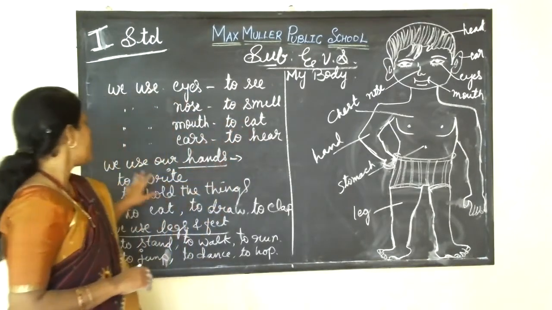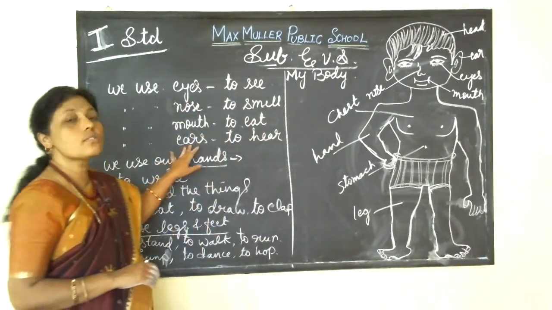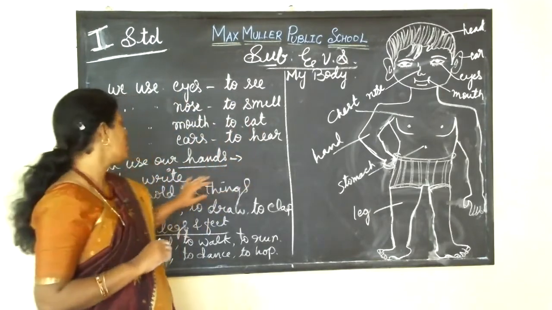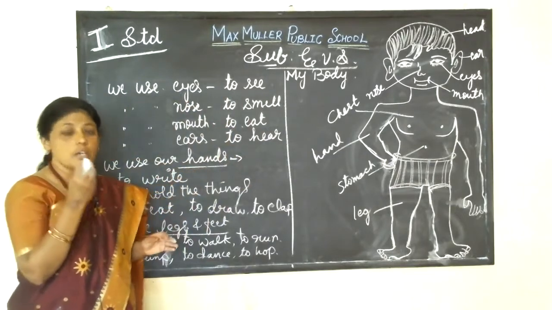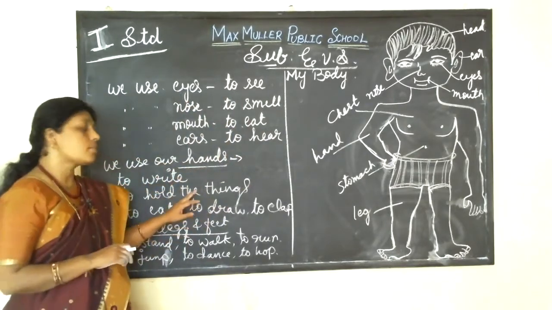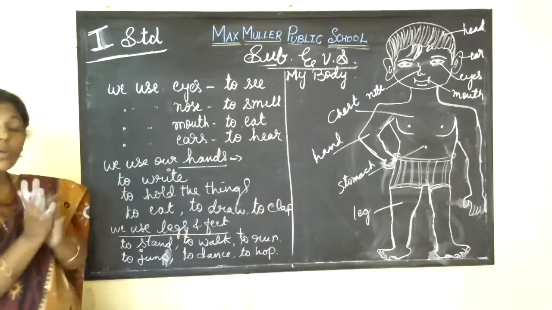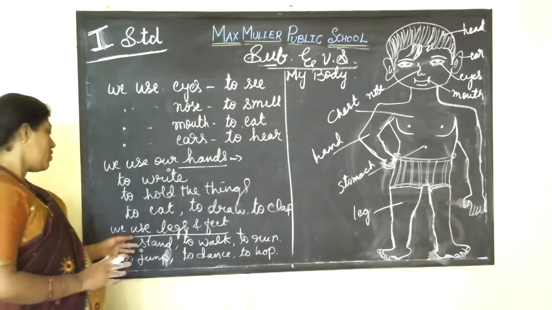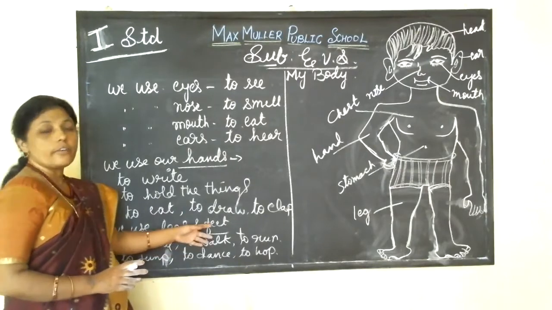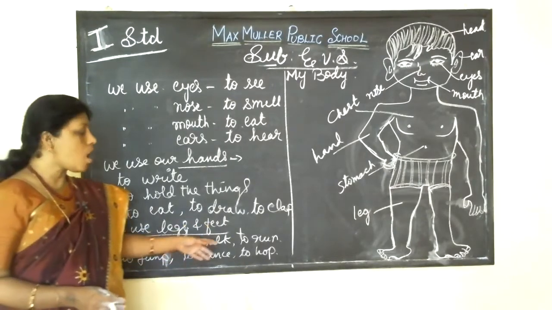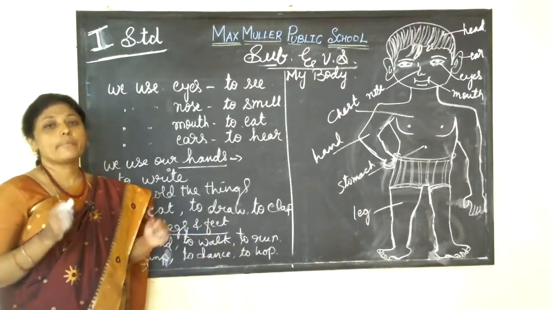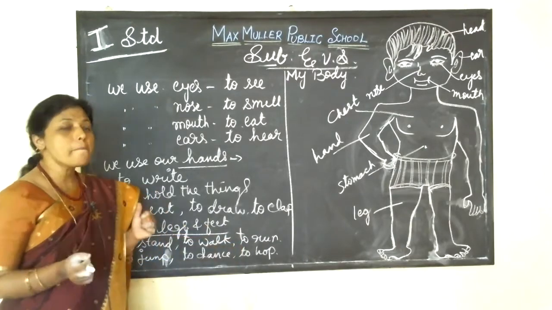Yes, we use ears to hear the sound. Then we use our hands to write, to eat, to hold the things, to draw, to clap. Then we use our legs and feet to stand, to walk, to run, to hop, to dance, to jump.